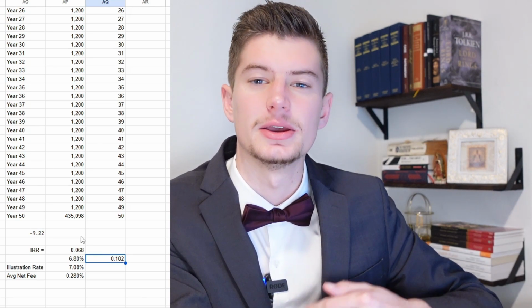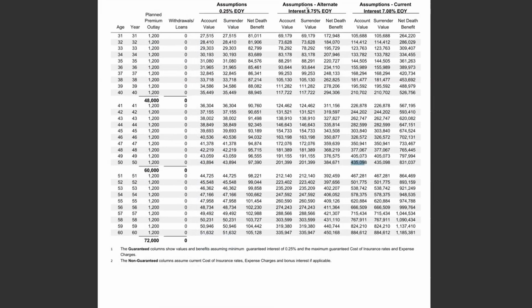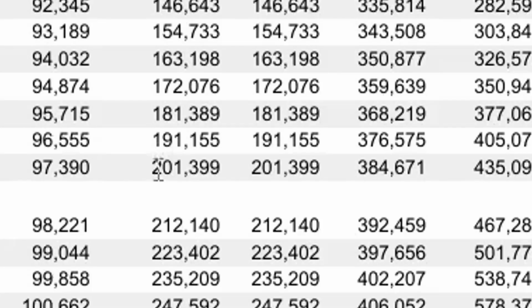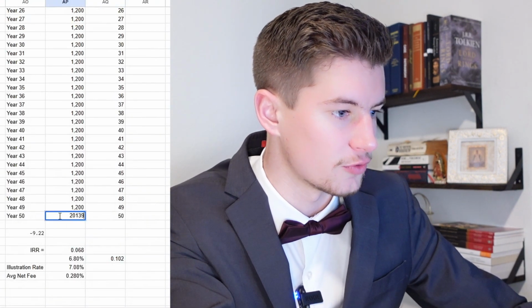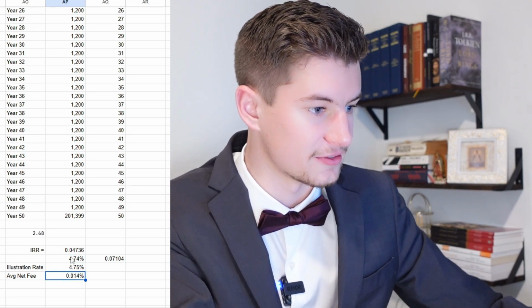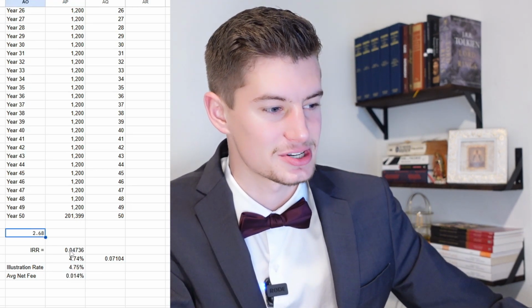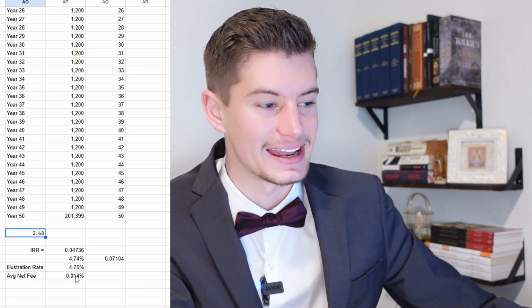Now, a critique might be, what if the policy doesn't actually perform this well? Well, let's go back to the illustration and look at what if the policy, illustrating at a 4.75% rate of return before fees, was actually the result. So here we can see the account value at that time is $201,399. So if we change it to that and then go back here, change this to 4.75, we see to get this number to 0, this person, retroactive back to day 1, had a net fee of